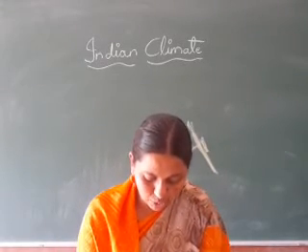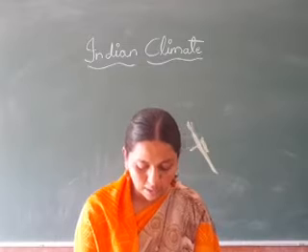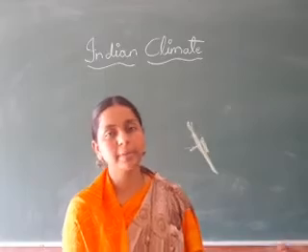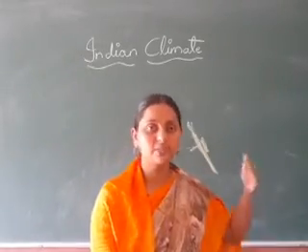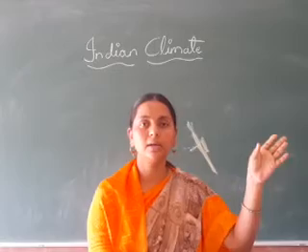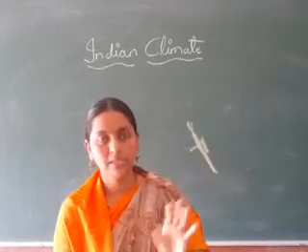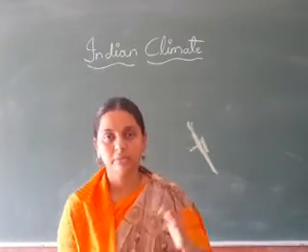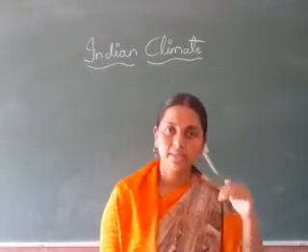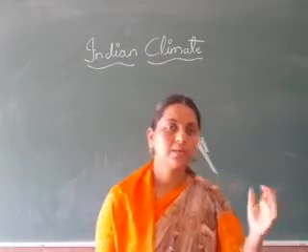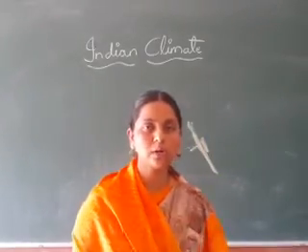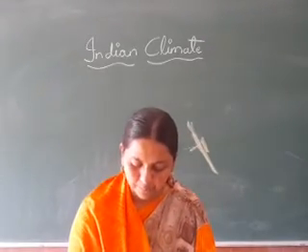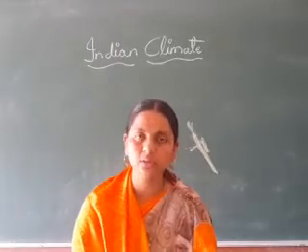Next, the Bay of Bengal branch causes heavy rainfall when it strikes against the hills of Meghalaya and Assam. So here what happens? When the wind blows from the Bay of Bengal in the eastern direction, it strikes Meghalaya and Assam. That wind is stopped there, and it carries clouds and water with it. Those regions get heavy rainfall. The heaviest rainfall occurs at Mawsynram in Meghalaya. The rainfall decreases towards the northwest.